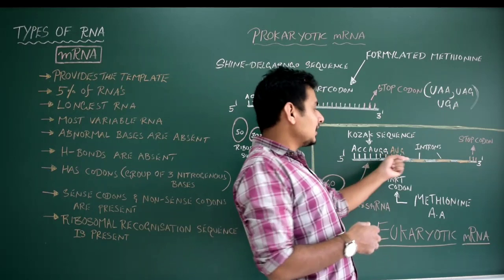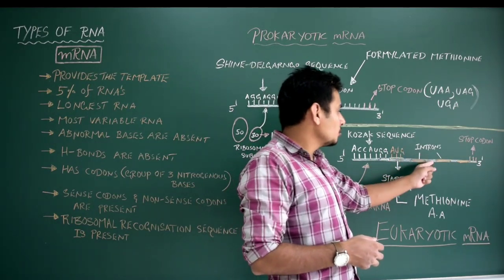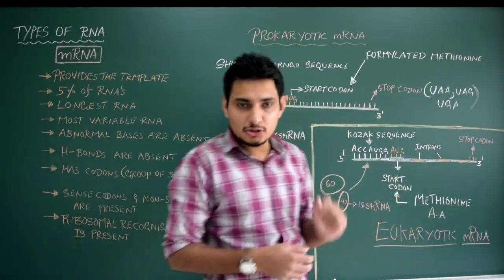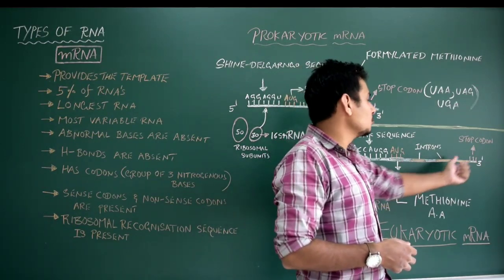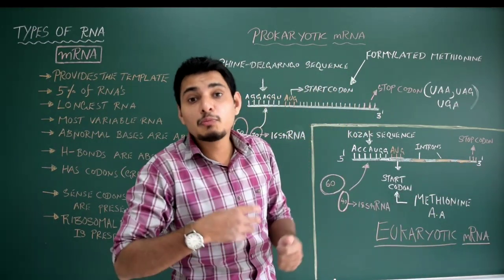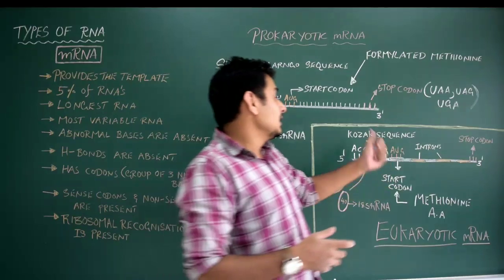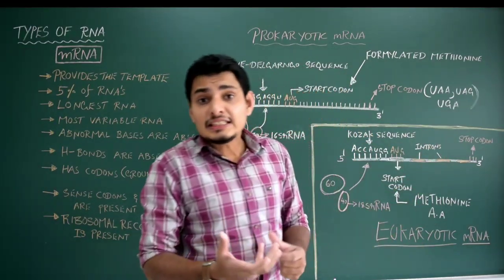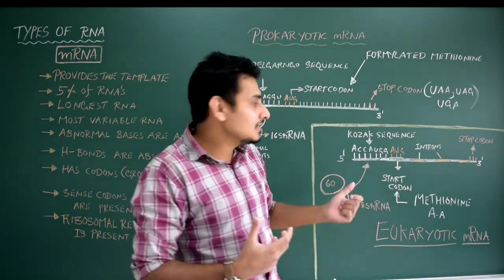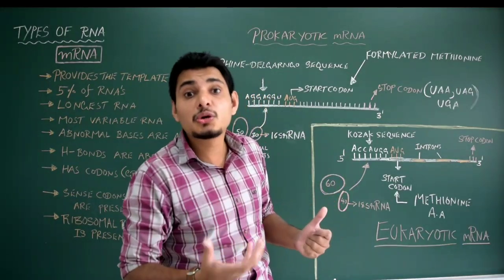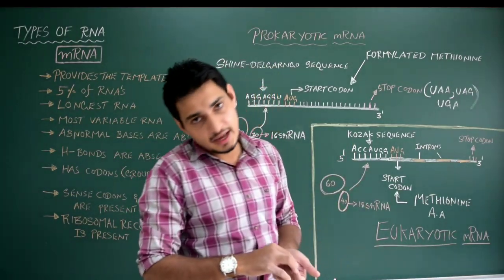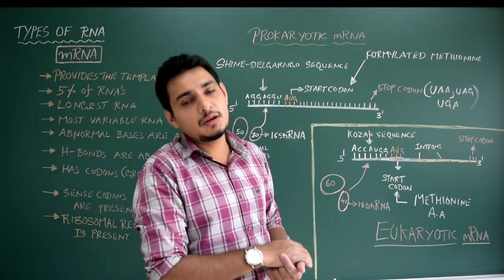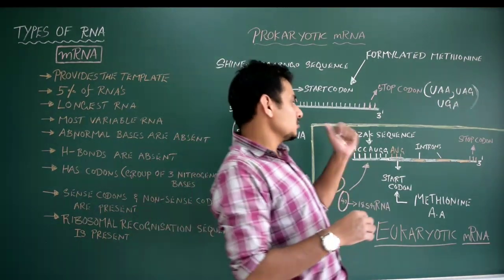See here, if the white color patches are exons, 1, 2, 3, 4, we have 4 exons. How many introns are there? 1, 2, 3. 3 introns will be there. So removal of introns from the heterogeneous nuclear mRNA is called splicing. This is actually post-transcriptional modification. Hope you understood that. Okay, so this is the thing.